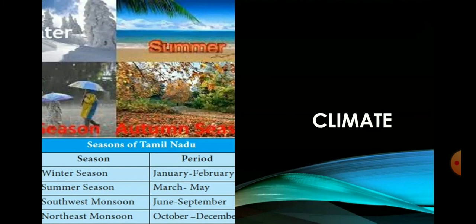Okay, Tamil Nadu climate. You have already learnt that the Tropic of Cancer divides India roughly into two equal parts. Tamil Nadu lies to the south of the Tropic of Cancer, which is near the equator. As it receives vertical sunrays, the temperature of the state is relatively high throughout the year. Though the state falls within the hot climate zone, the east coast of Tamil Nadu enjoys a tropical maritime climate.